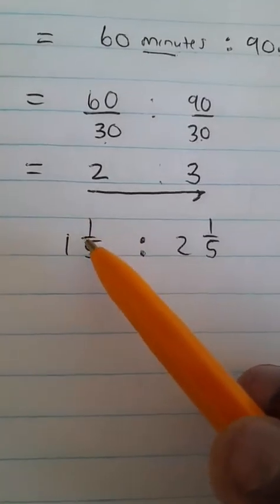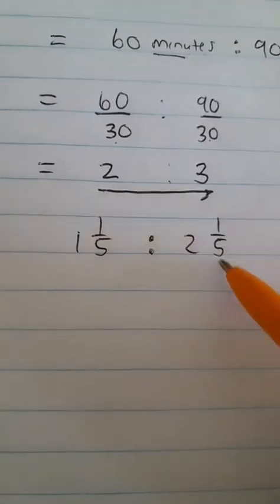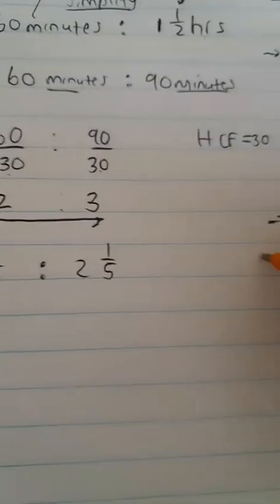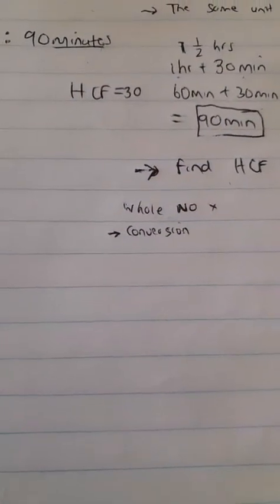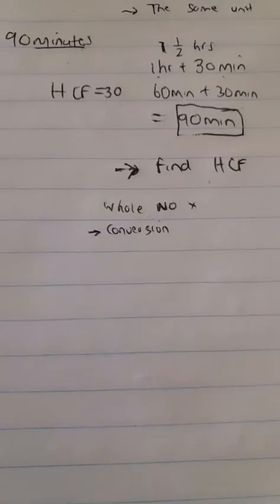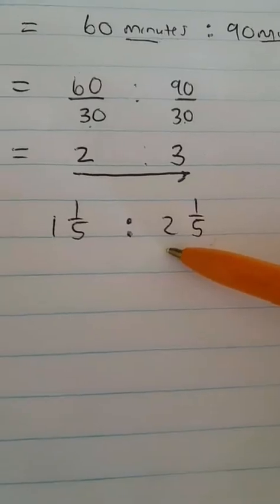So let's look at this. 1 1/5 is to 2 1/5. First thing, whole numbers? Doesn't seem like these are whole numbers. So we have mixed numbers. They are not whole numbers. So that means we need to undergo a what? A conversion. And this conversion, whenever we have fractions, for both our quantities, entails the following.